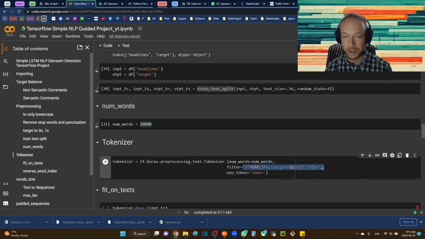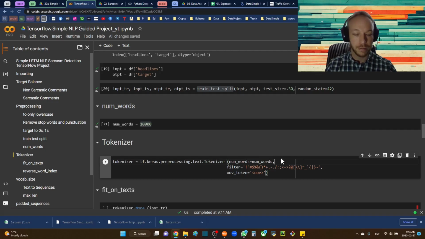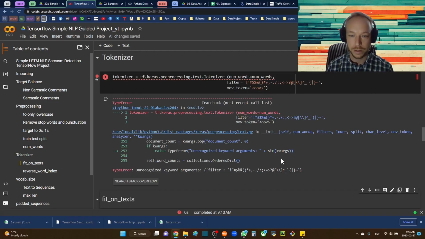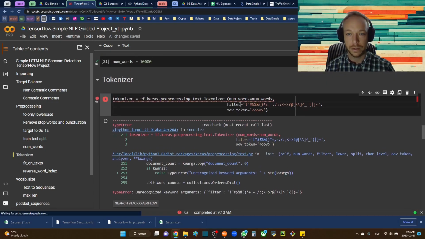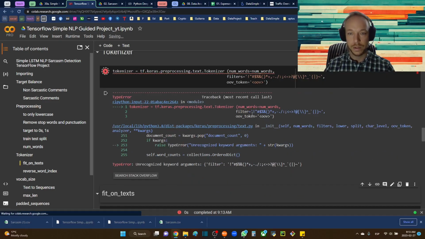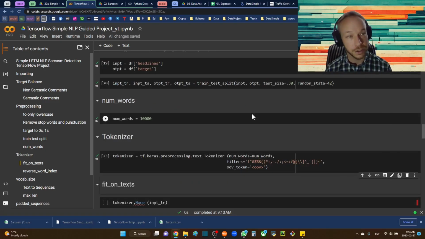I have this list saved somewhere, and I usually copy and paste it in here. It's all the punctuation, just in case anything was missed up above. We're going to make sure that we filter it out in our tokenizer. Oh, filters, sorry. Filters, don't forget the S.